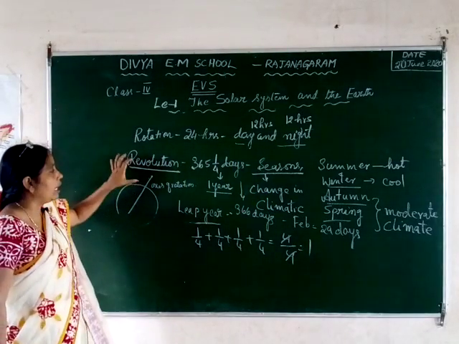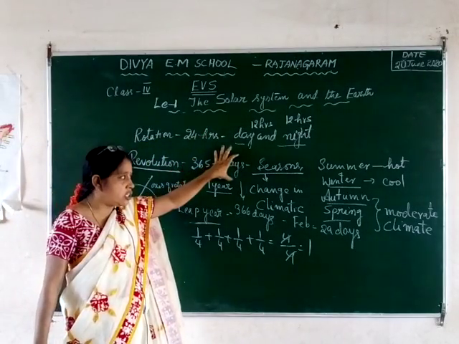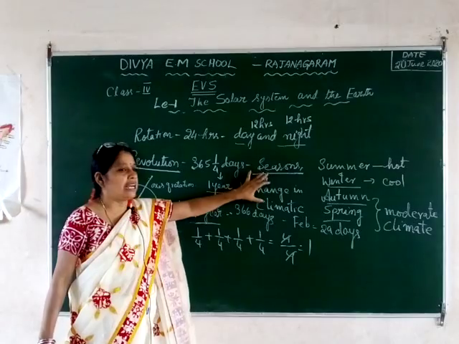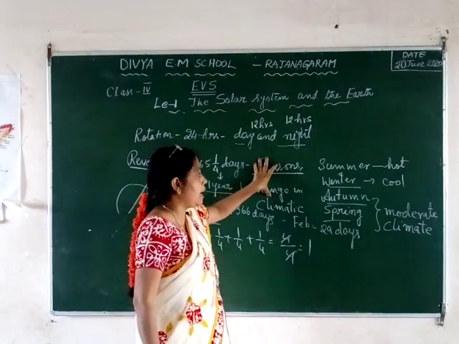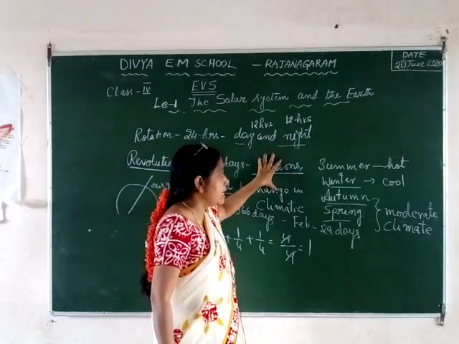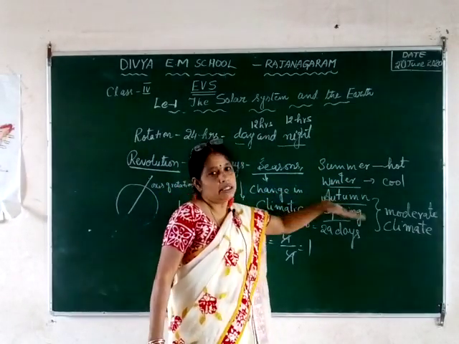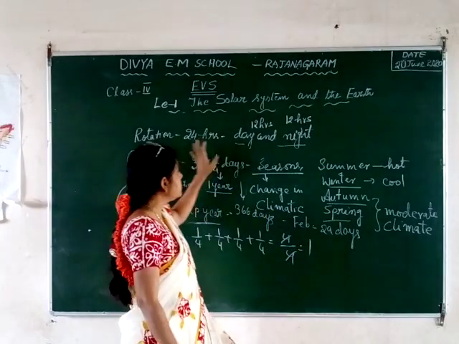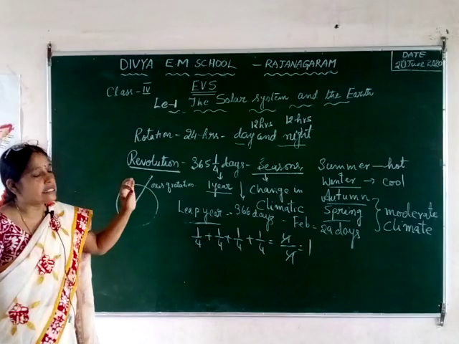So this is about the revolution of the earth around the sun, because of which we experience changes in the climatic conditions for a few months, and those changes are called seasons. And mainly we have 4 seasons: summer, winter, autumn and spring. This is about the solar system, earth and its movements.